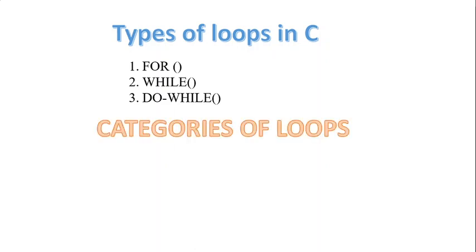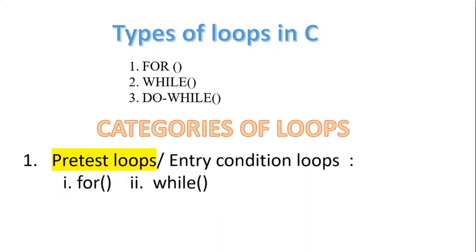Now consider the categories of loops in C language. Generally, from the examination point of view, sometimes the paper asks what are pre-test loops and post-test loops. Pre-test loops are also known as entry condition loops. If the condition is checked at the beginning of the loop, that is at the entry point, you call it a pre-test loop. Pre means at the beginning.